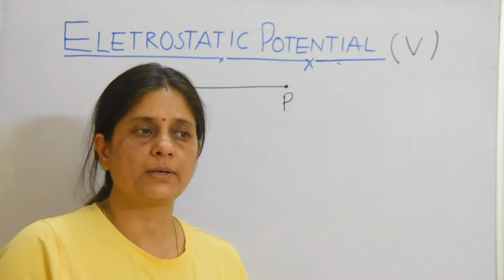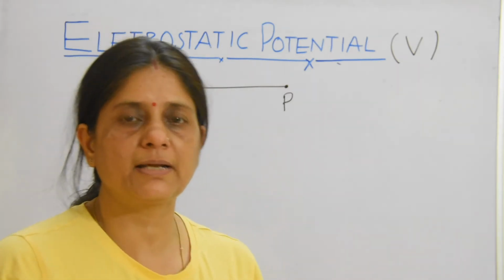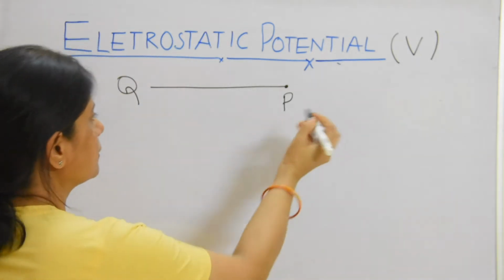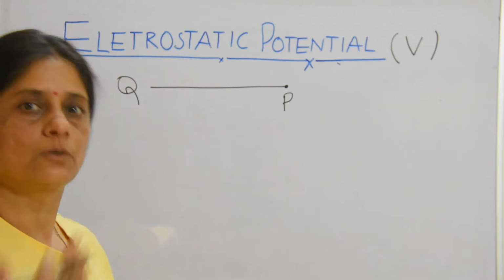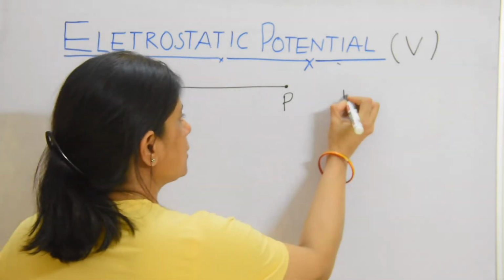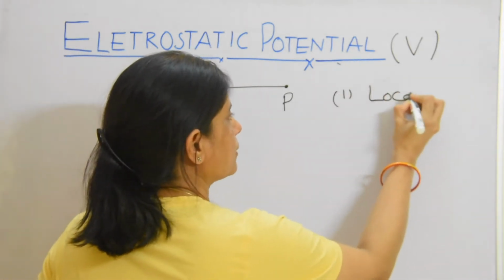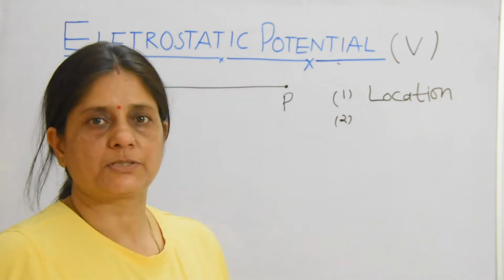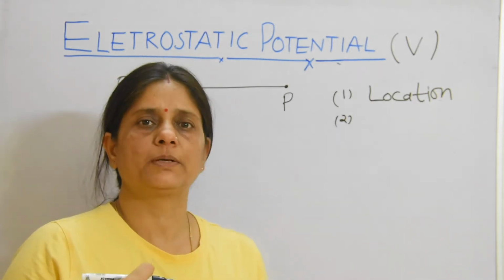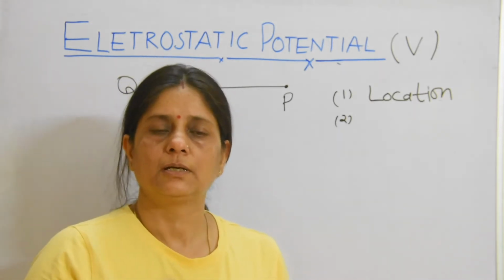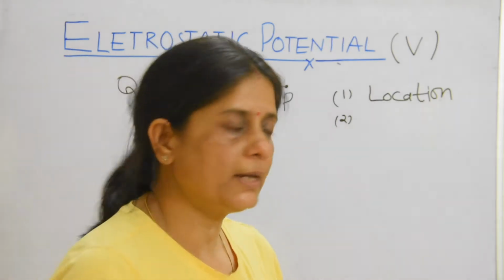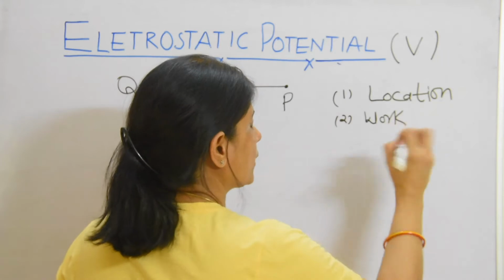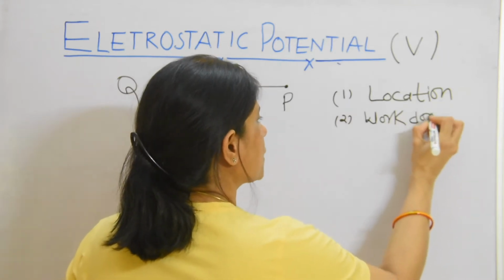If somebody wants to open a stationery shop, where will he get more potential? Near the schools and colleges. So in potential, location is very important. And if I talk about potential, some work has to be done. To get the potential, some work has to be done. The second point we have to remember is that when we are talking about potential, work should be done to get the potential.